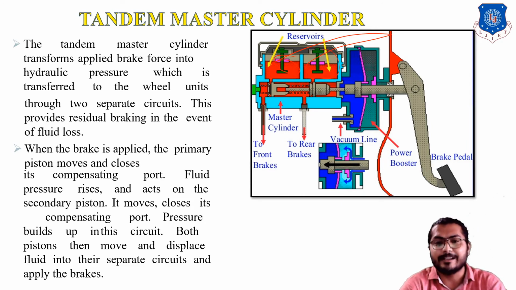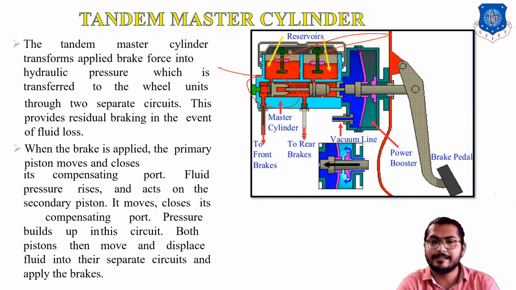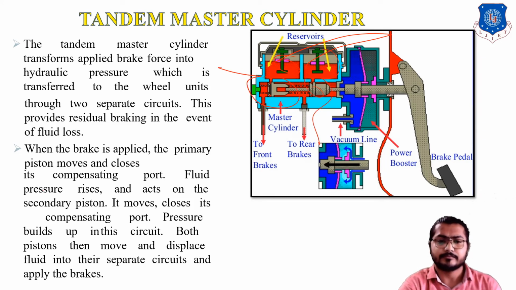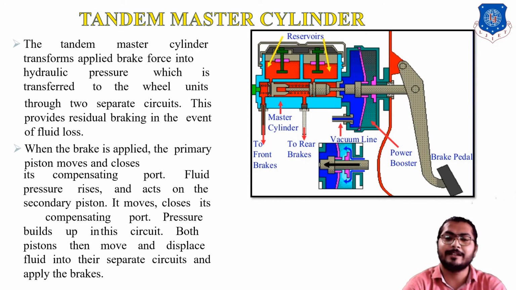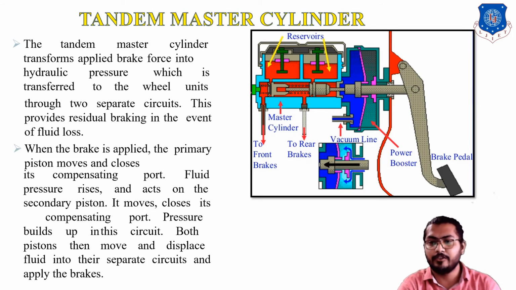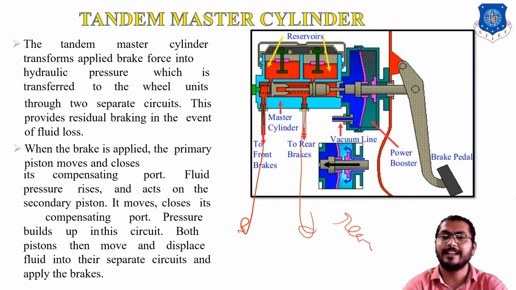When the brake is applied, the primary piston moves and closes its compensating port. This is the primary and this is the secondary. The fluid pressure rises when you apply the pedal effort and acts on the secondary piston. It moves and closes its compensating port. The pressure builds up in this circuit, both pistons then move and displace the fluid into their separate circuits and apply the brake. When you apply the brake, there is a huge amount of pressure on the front side and a huge amount of pressure on the rear side, provided with the help of the tandem cylinder.